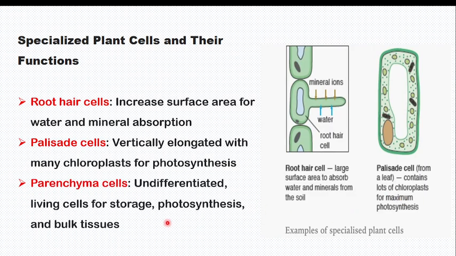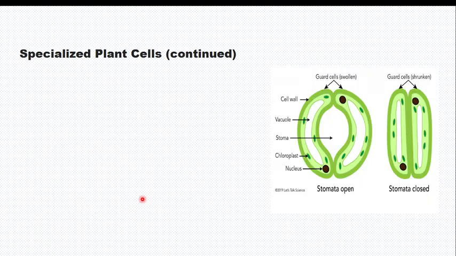Another is called parenchyma cells, which are differentiated cells for storage and photosynthesis in the tissue. Usually these parenchyma cells are found in the stem.